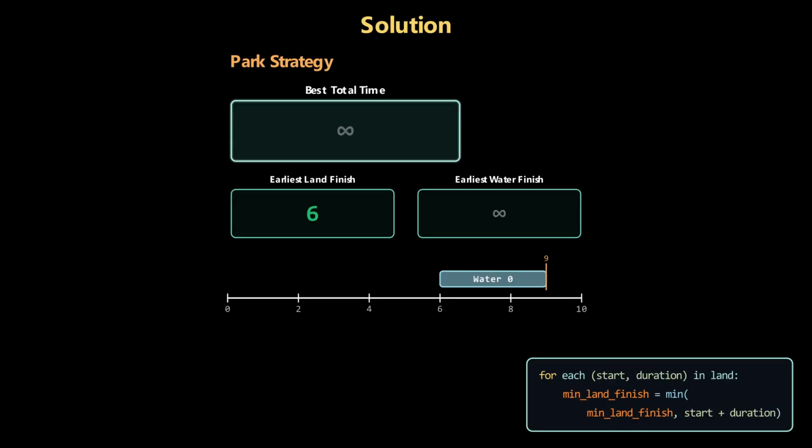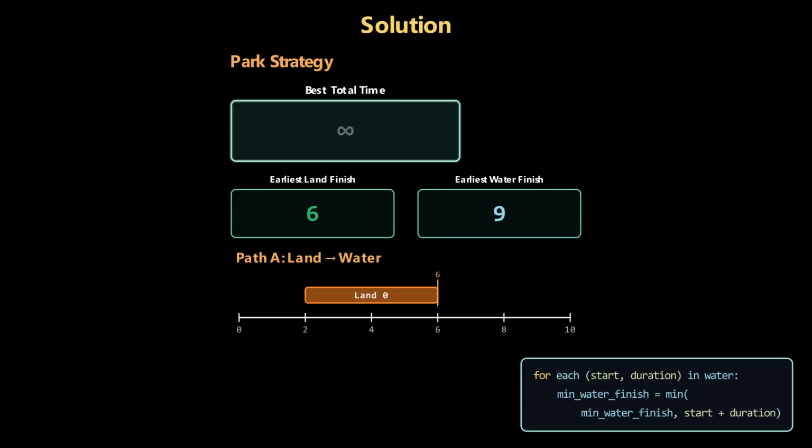We do the exact same thing for the water rides. We scan our options, and here we just have one. Water 0 starts at 6 and takes 3 units of time, finishing at 9. This is our earliest standalone water finish, so we lock it into our dashboard.